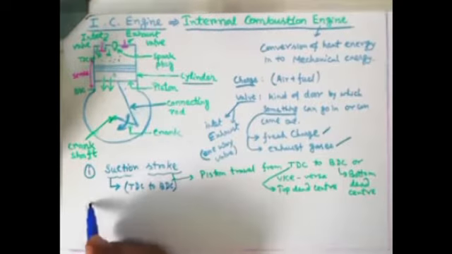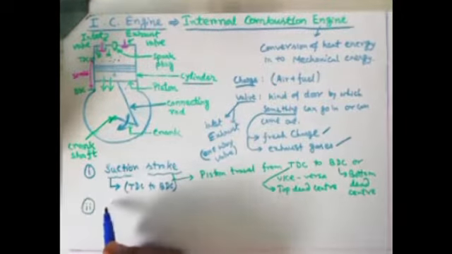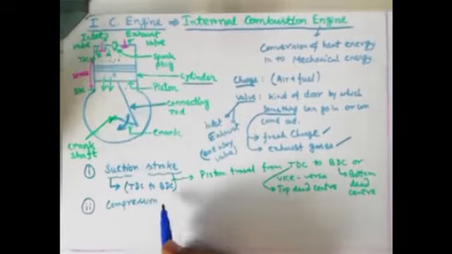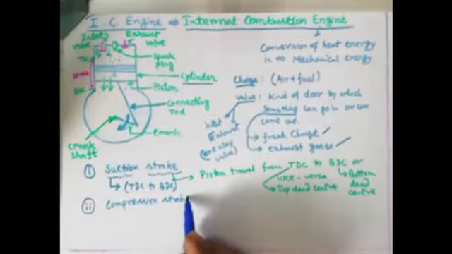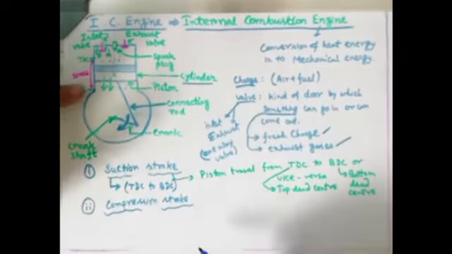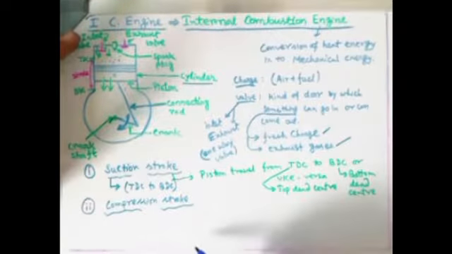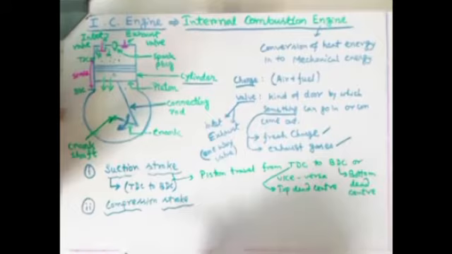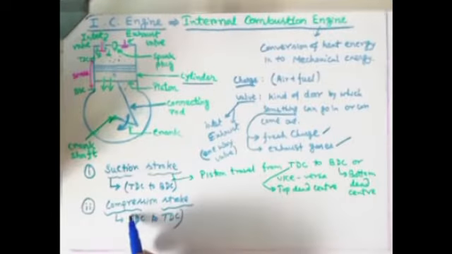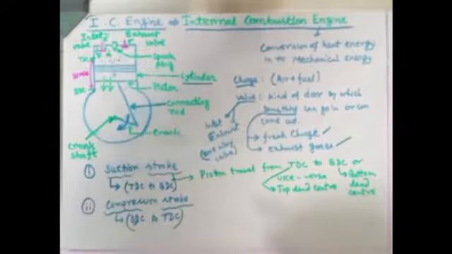Next stroke is known as compression stroke. So in compression stroke, what will happen? Just the reverse thing. That means now piston is moving from BDC to TDC. Okay, again repeating, piston is moving from BDC to TDC. So that means piston is moving from bottom to top.